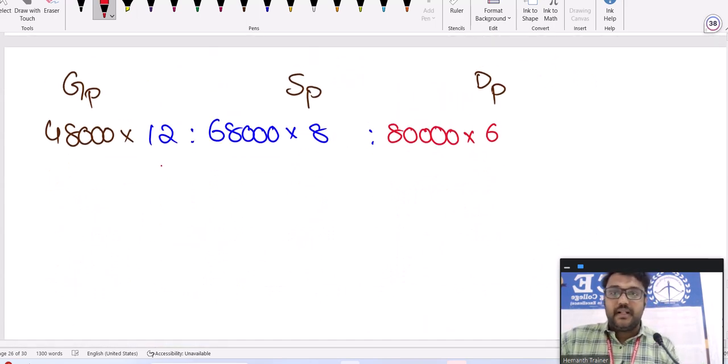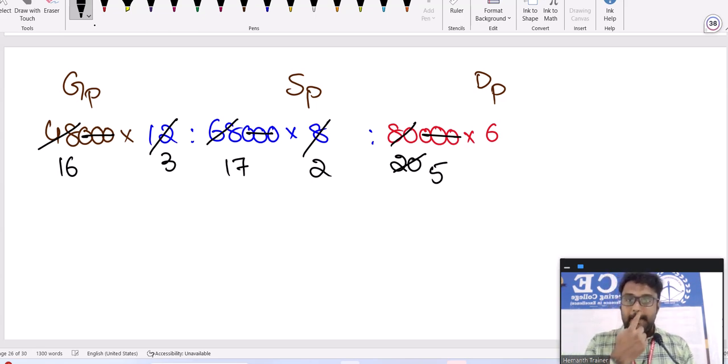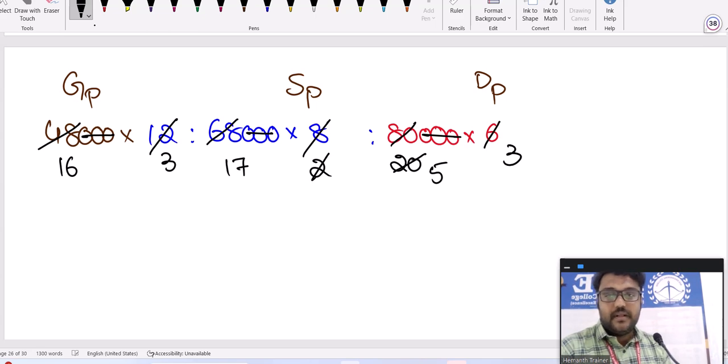Cancel the common terms here. So 1000 is common in all, so that 1000 I am cancelling first. Then we can divide by 4 for the first, second and third terms. Still, I think we can divide by 4 again. Can we divide by 3? No, I think the second term cannot be divided. With 2, we can still divide.